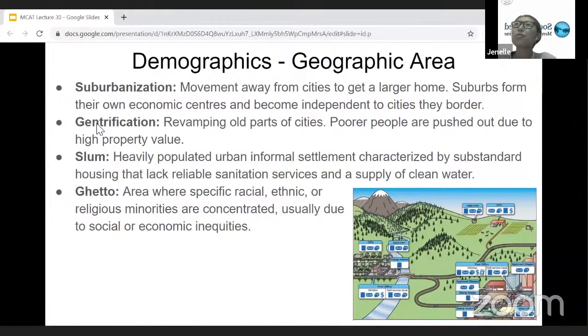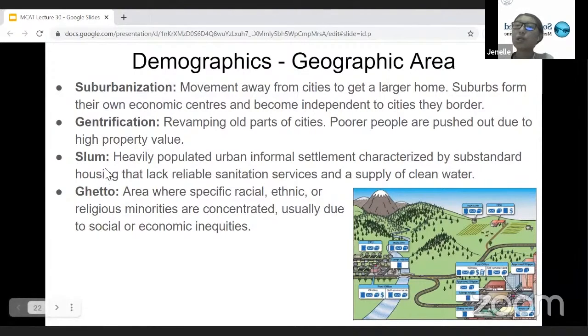Because of the work that they are doing in these cities, it tends to increase the property value of living there. And so it tends to be that more wealthy people enter those areas that are gentrified, and then it causes poorer people to be pushed out because they can't pay for that high property value.